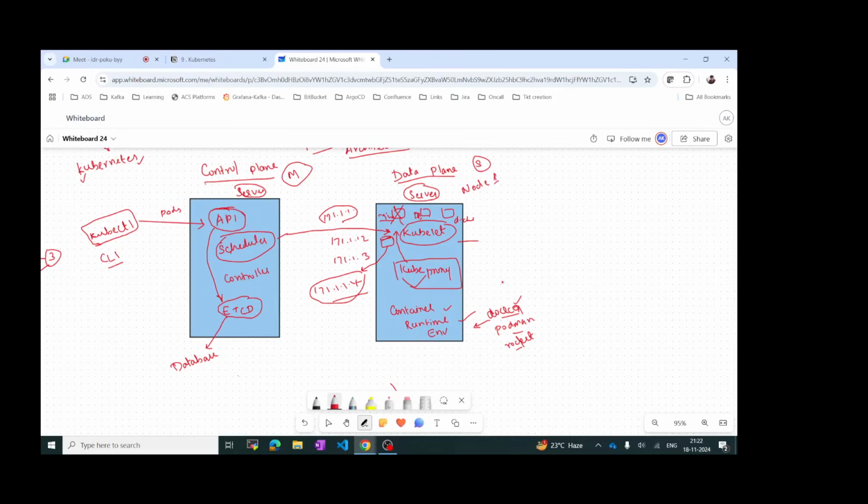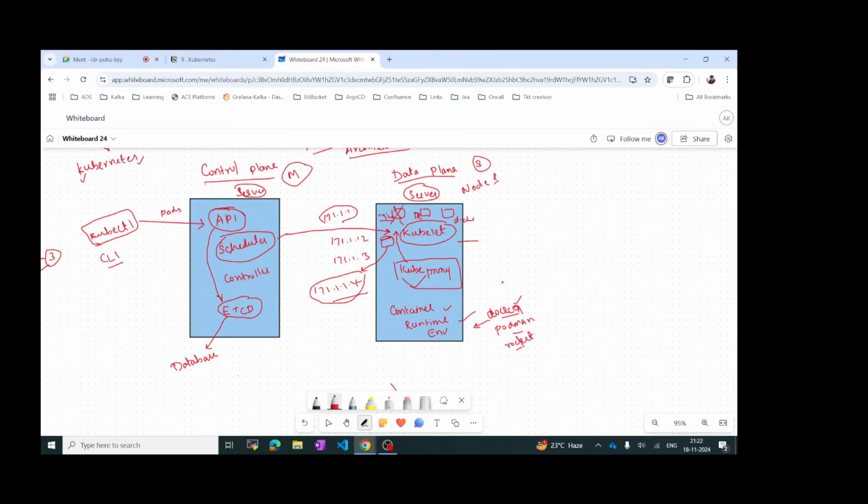You can expect this in the interview as well. The interviewer will ask you to explain the architecture of Kubernetes. So you should say Kubernetes is a master slave architecture. It will have a control plane and data plane. Control plane will have four main components: API server, scheduler, kube controller, etcd, and data plane will have kubelet, kube proxy, container runtime environment.